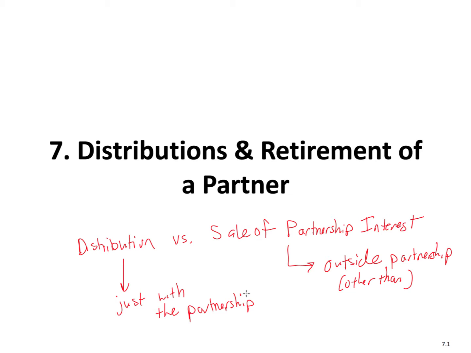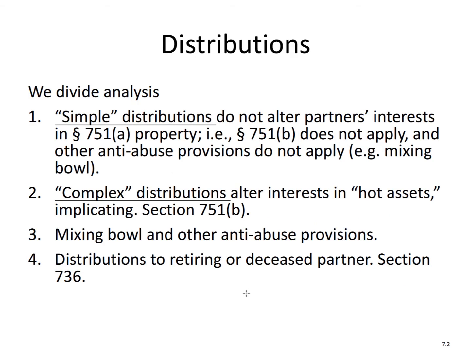So really here's our analysis. We're going to break up our analysis of distributions because there's special rules. So we have simple and complex distributions. The best way I always tell anyone that's learning about distributions for the first time is think about distributions here. Let's do a little chart, little tree. From distributions, you can have two types. You can have simple and you can have complex.